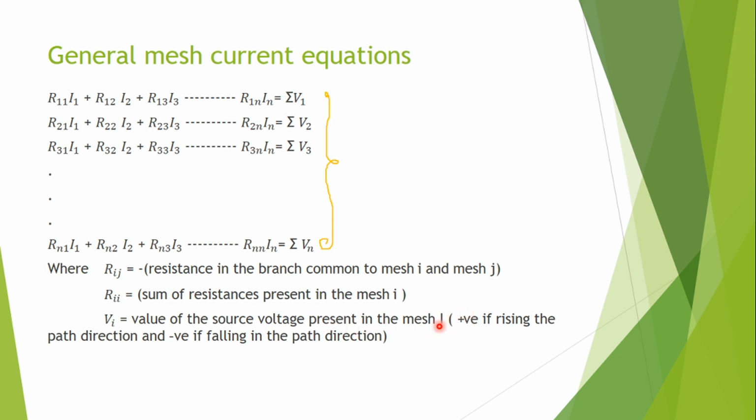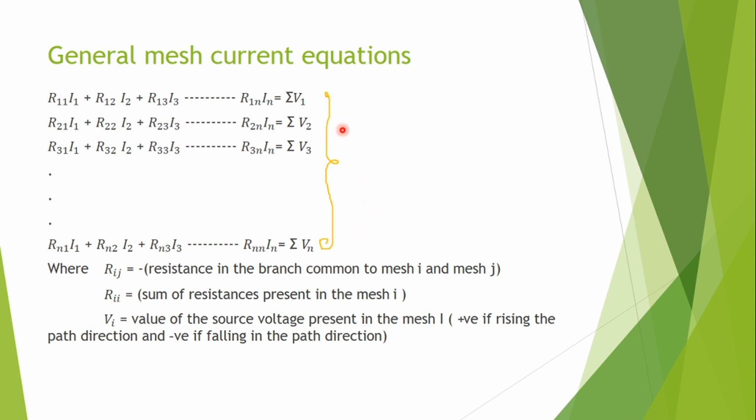Now, what is the sign convention? The sign is positive if rising in the path direction. In the previous slide, we traced the path from E to A. In the path E to A, it is falling, so it is negative. So these Vi values are positive if rising in the path direction, or negative if falling in the path direction. Like this we can directly write the mesh equation.